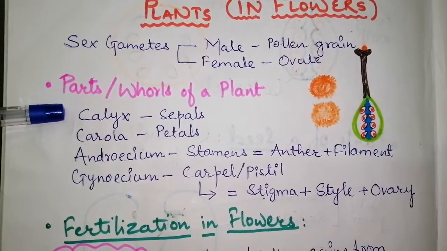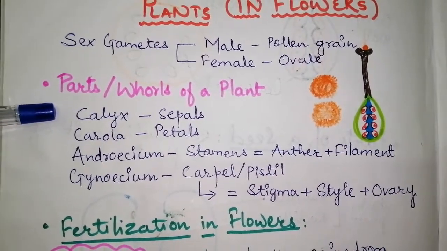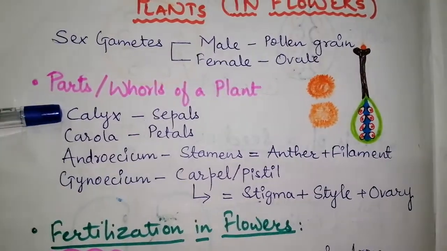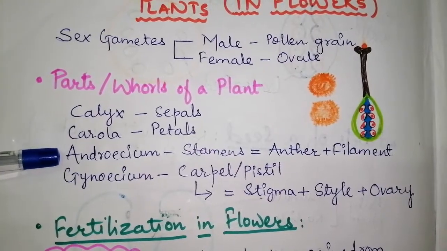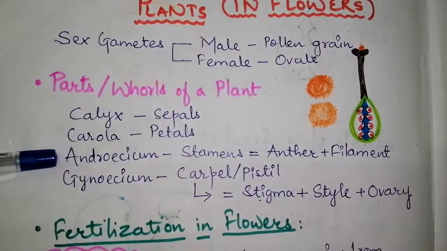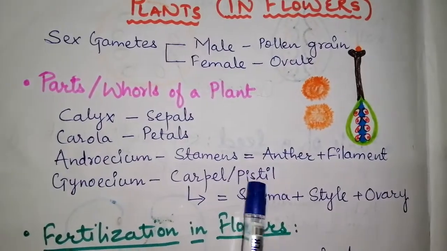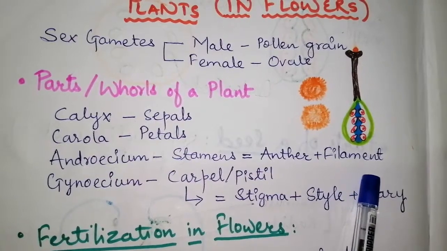So these are the four whorls, or the four layers of a flower. They are the calyx, known as sepals, corolla, known as petals, androecium, that is the male part of the flower. It is also known as stamen, which has two structures, namely anther and filament.